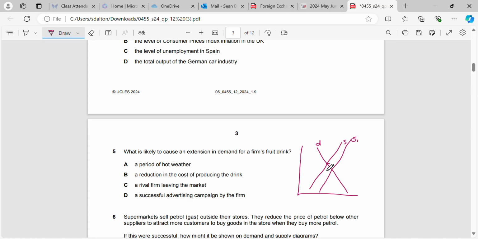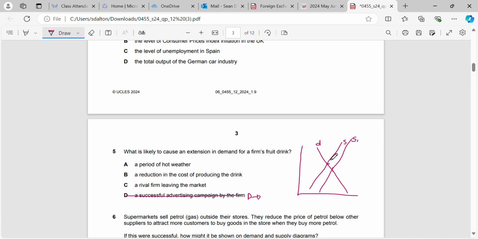So we start here and we end here. This would show the extension in demand as we move down along the demand curve. So would a successful advertising campaign by the firm? No, because that would shift demand. It would not cause an extension in demand, and it would shift demand to the right.